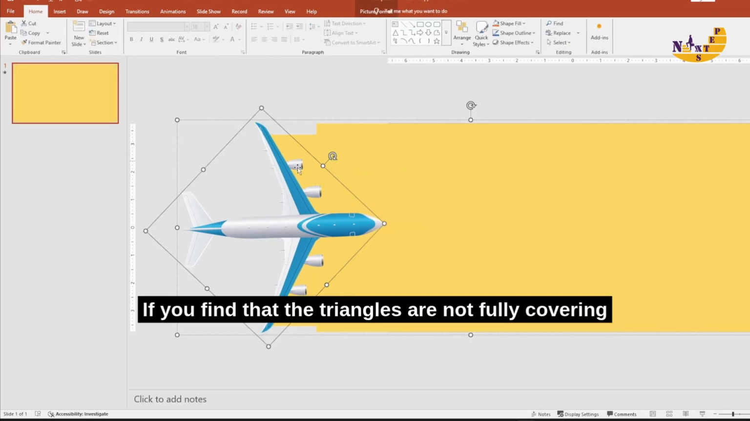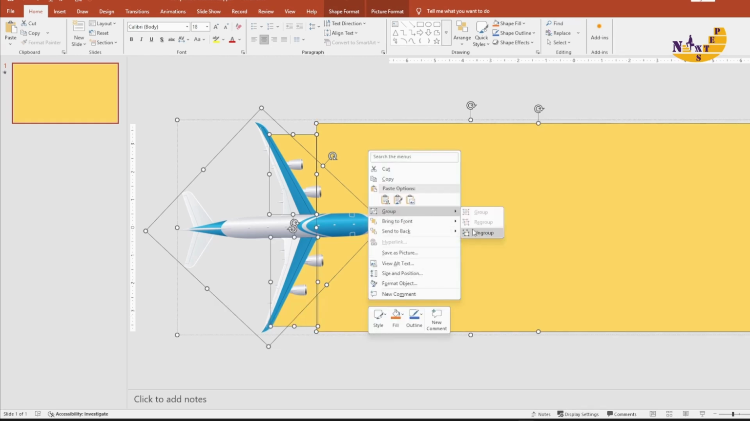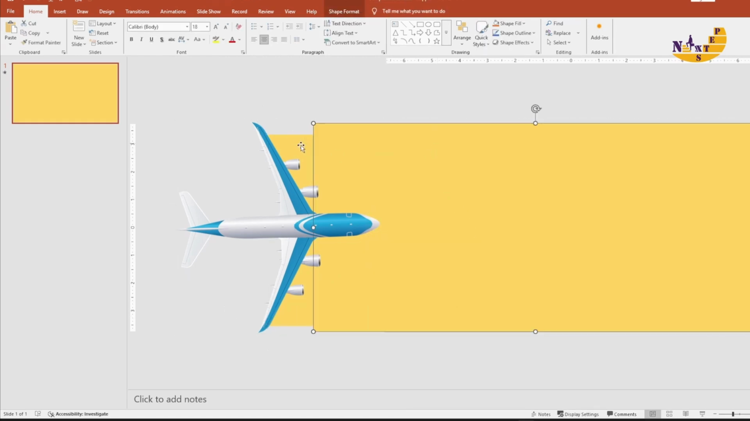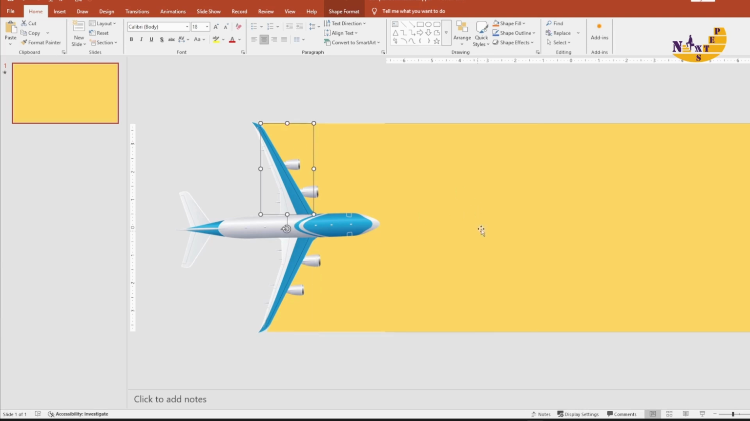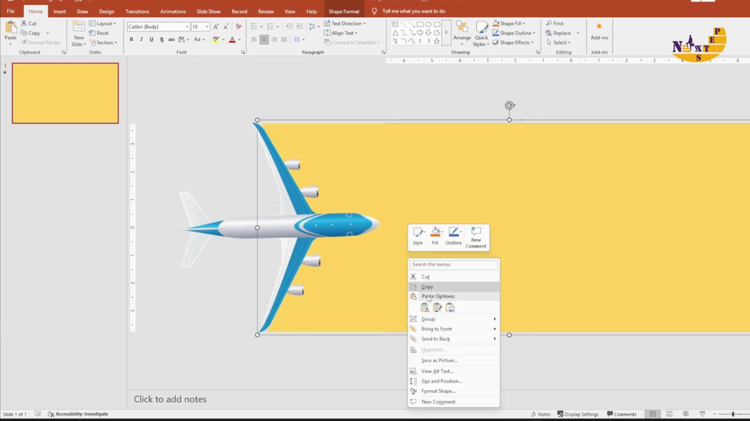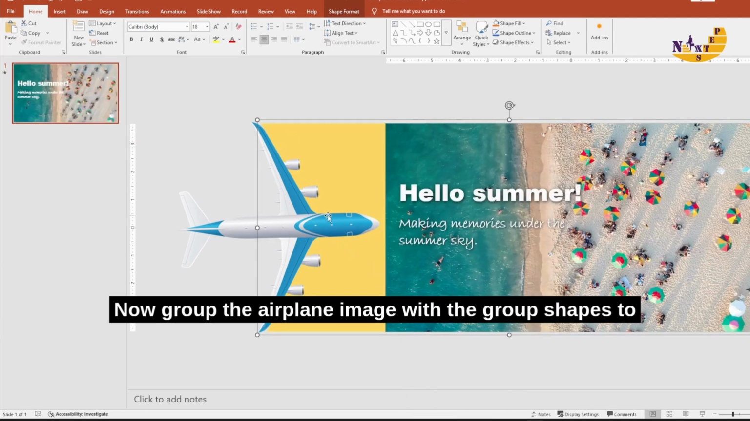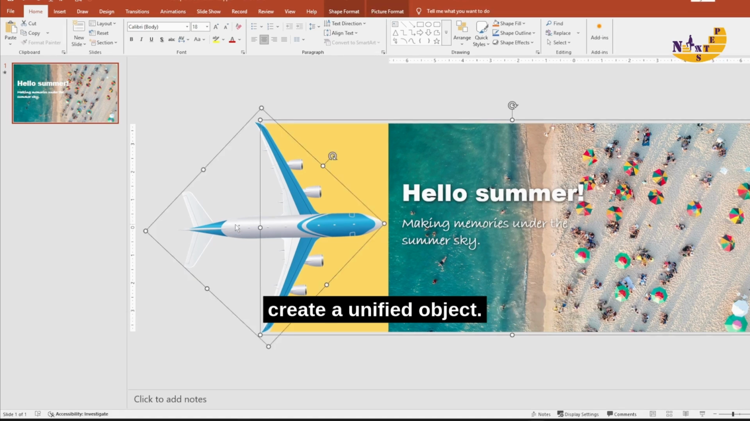If you find that the triangles are not fully covering the airplane's wings, ungroup them to stretch. Then regroup before sending to the back. Now group the airplane image with the group shapes to create a unified object.